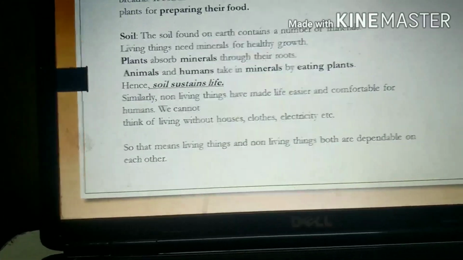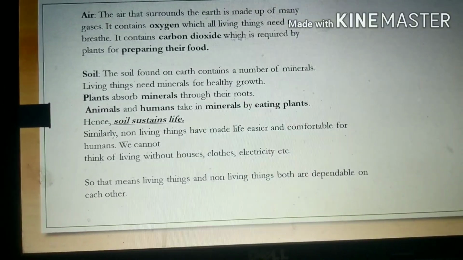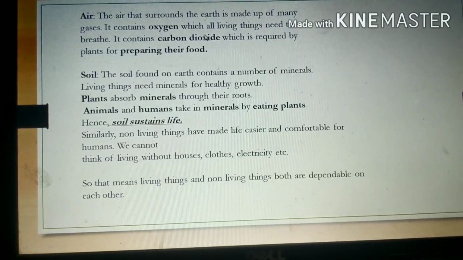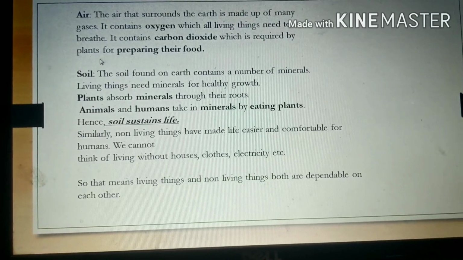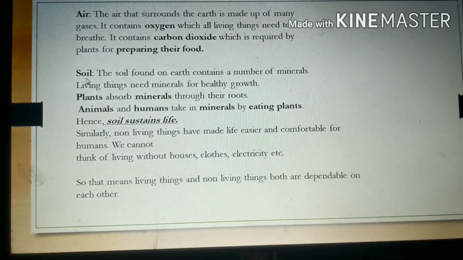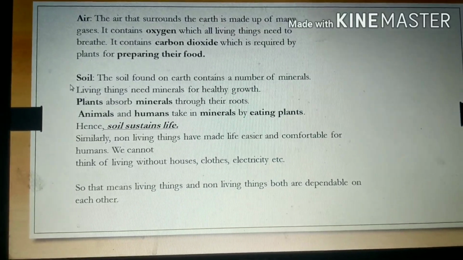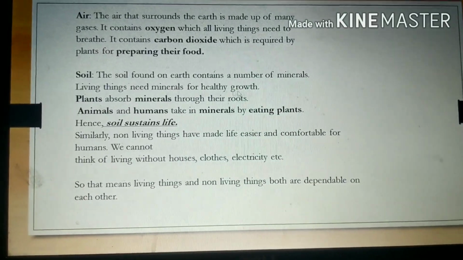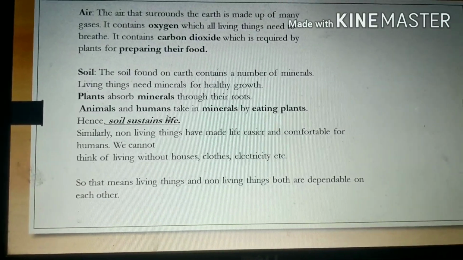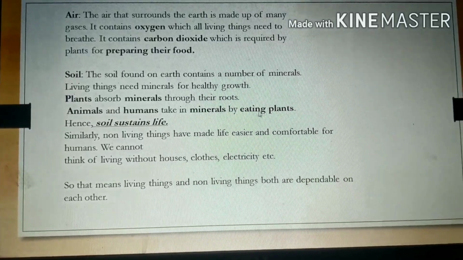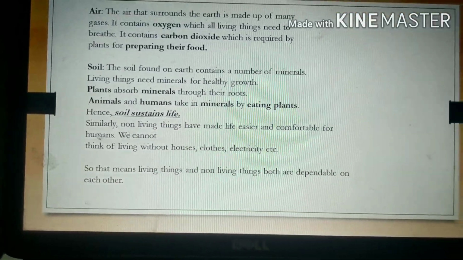Then the air. The air that surrounds the earth is made up of many gases. It contains oxygen, which all living things need to breathe. It contains carbon dioxide, which is required by plants for preparing their food. Then the soil. The soil found on the earth contains a number of minerals. Living things need minerals for healthy growth. Plants absorb minerals through their roots. Animals and humans take in minerals by eating the plants. Hence, soil sustains life.